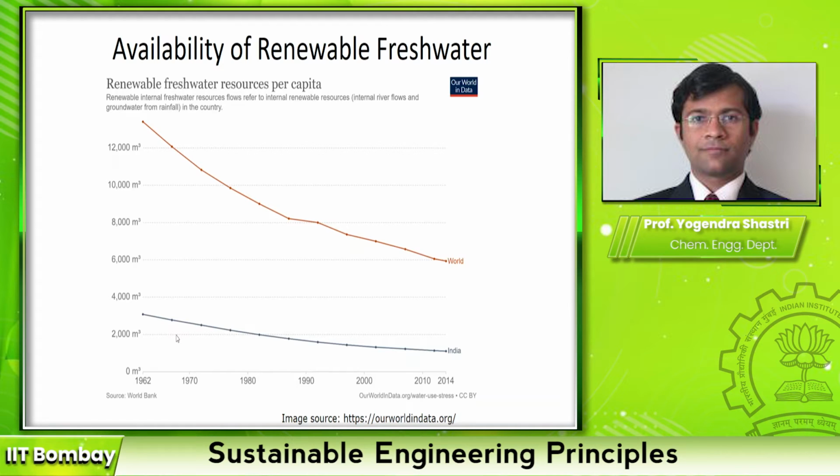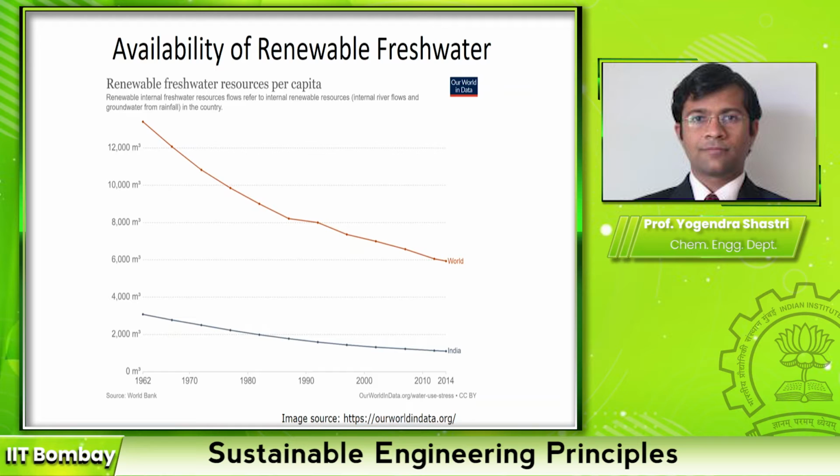Another point to note here is that for India, the per capita availability itself is significantly lower than the global average. This is mainly because of the very high population that we have. But the point of concern is that the availability is further going down with time. This could be first of all because of increased population. Secondly, also because the available freshwater resources are either shrinking or they are getting increasingly contaminated. So we are over exploiting the renewable water and therefore the availability is going down with time.